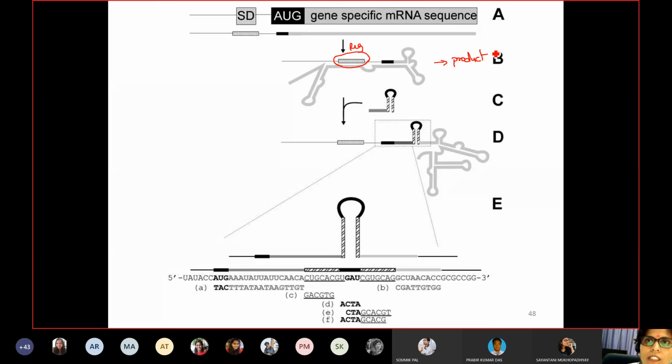So this is the case, and when this is the case, you can overcome this situation by incorporating one kind of stem loop structure. So this is what they mean by stem loop.